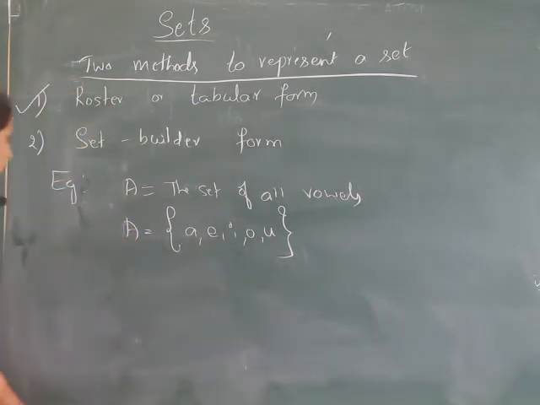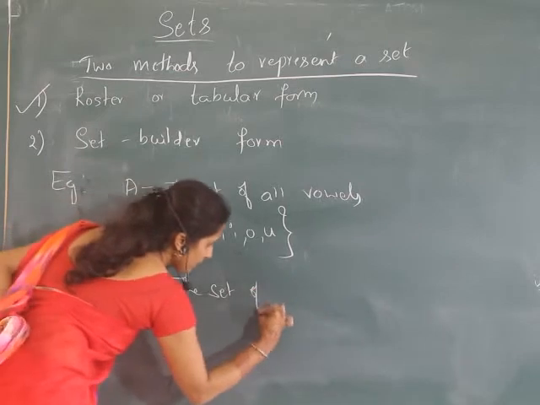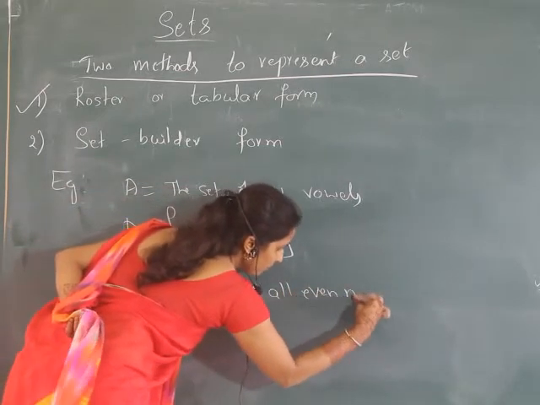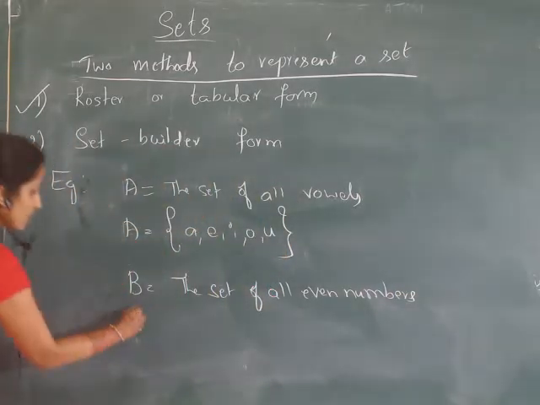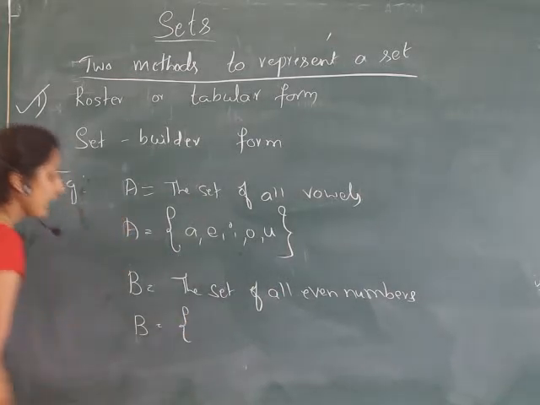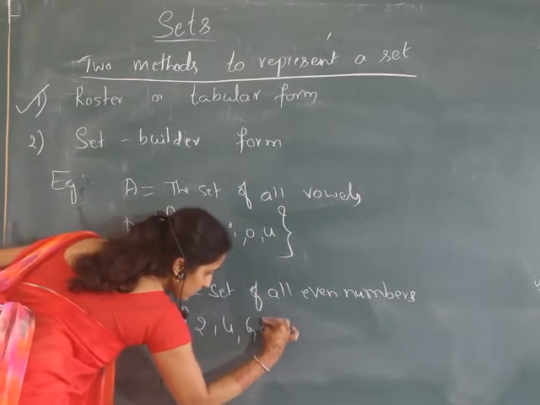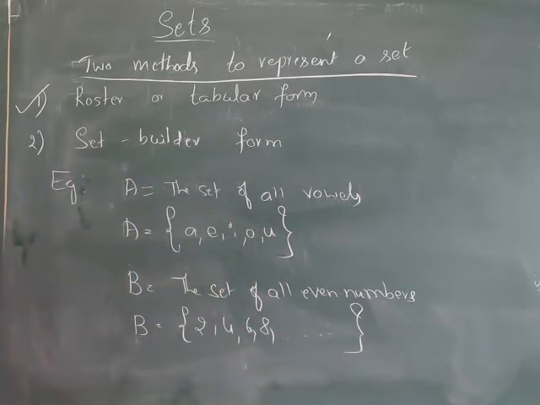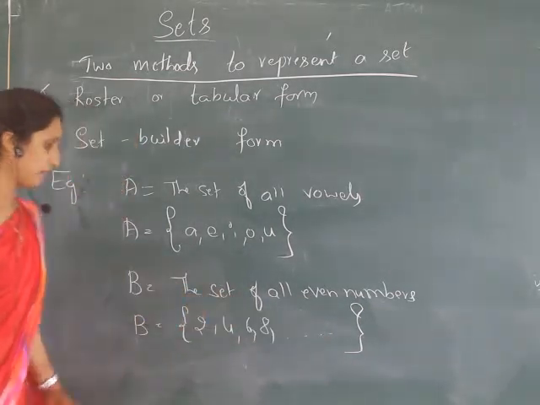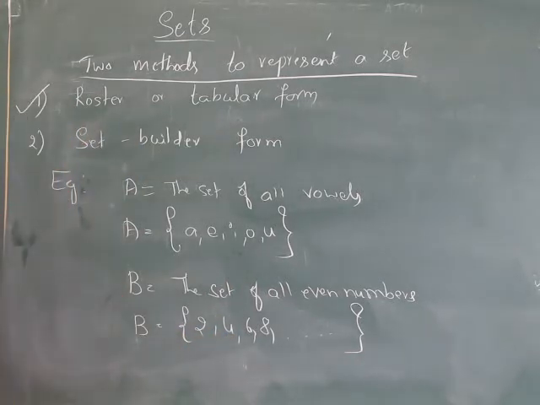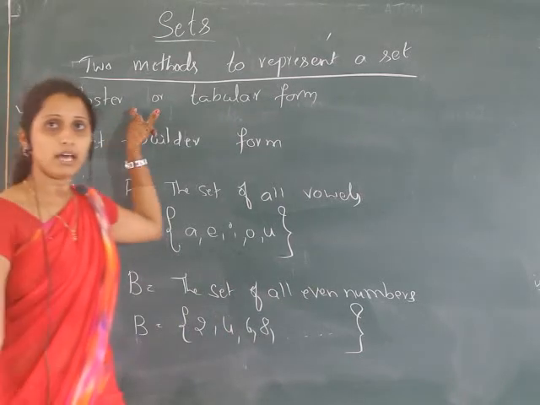Or take B, the set of all even numbers. We can list the elements, 2, 4, 6, 8 and so on, separated by commas, inside the curly brackets. This is the representation of a given set in tabular form.